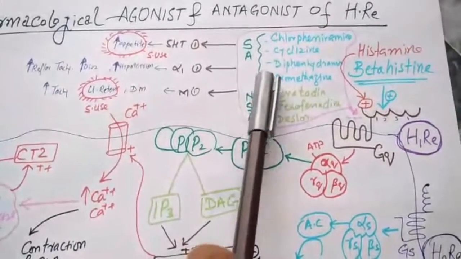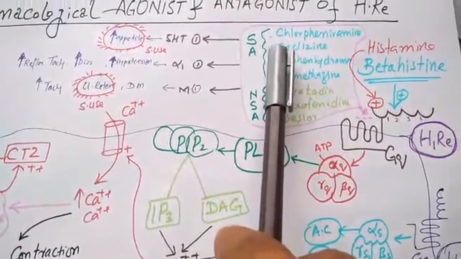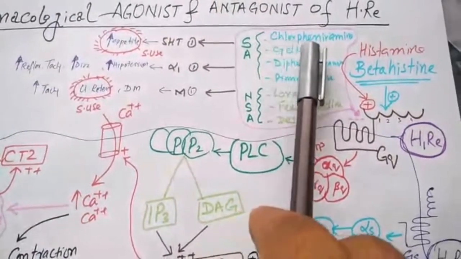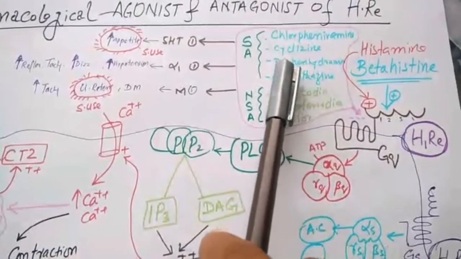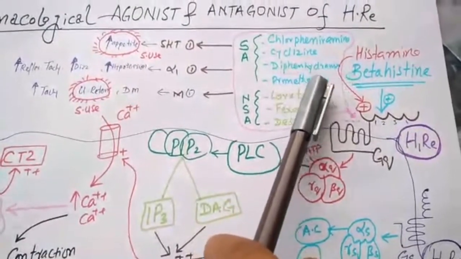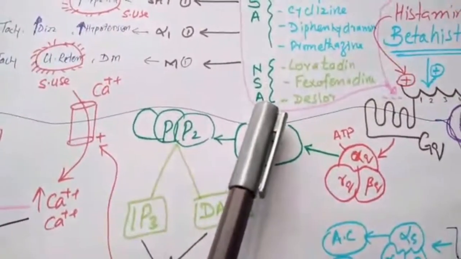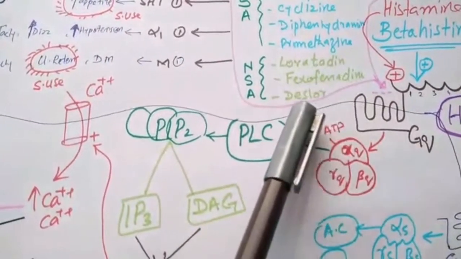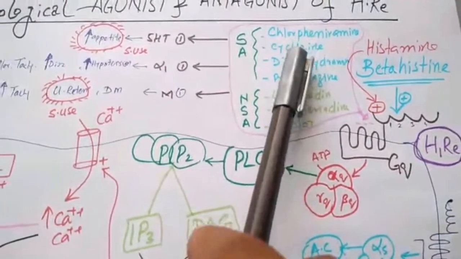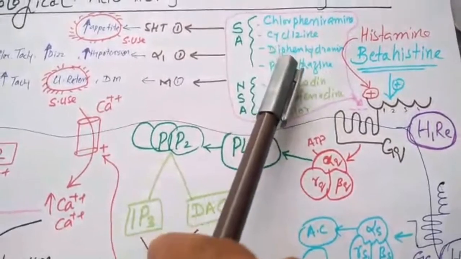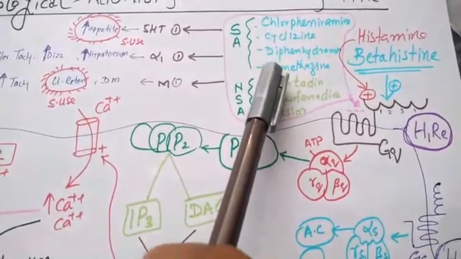Histamine receptor antagonist or blocker. The sedative antihistamines include chlorpheniramine, pheniramine, cyclizine, diphenhydramine, dimenhydrinate, promethazine. And non-sedating antihistamines are loratadine, fexofenadine, desloratadine. इसके अलावा भी बहुत सारे हैं, लेकिन these are the few examples.